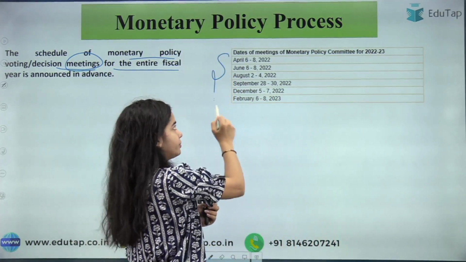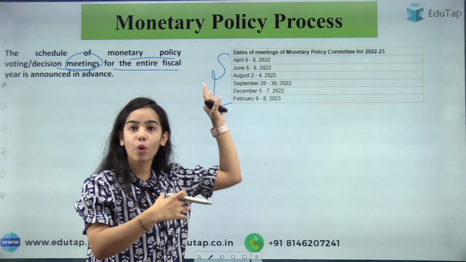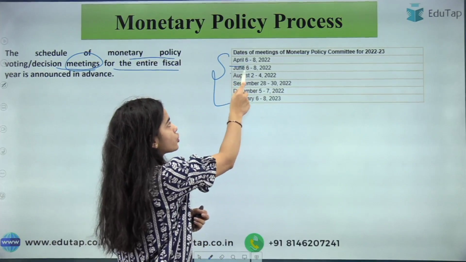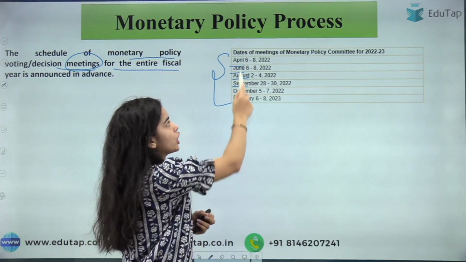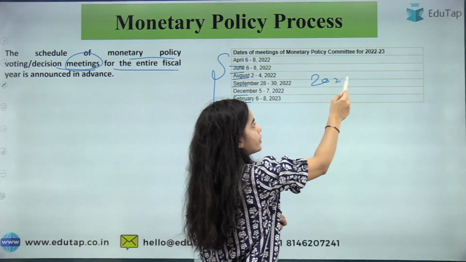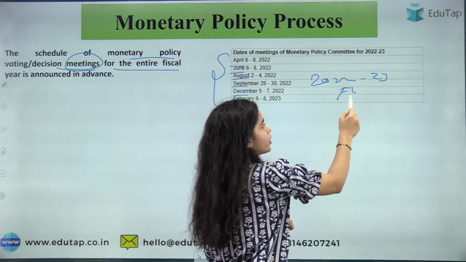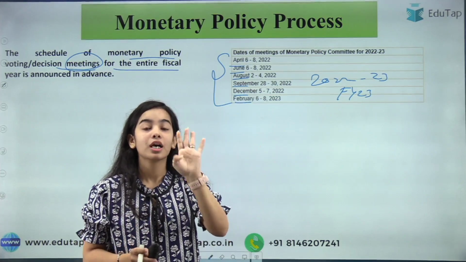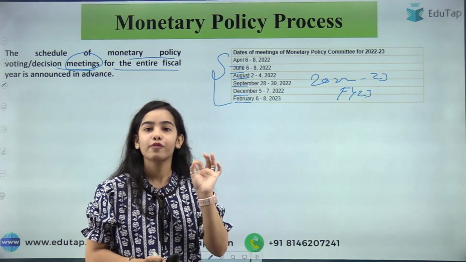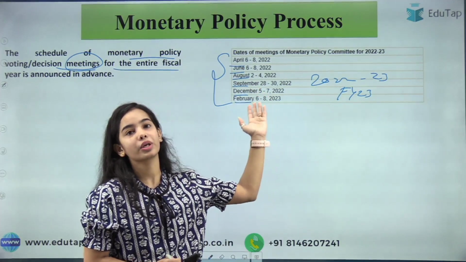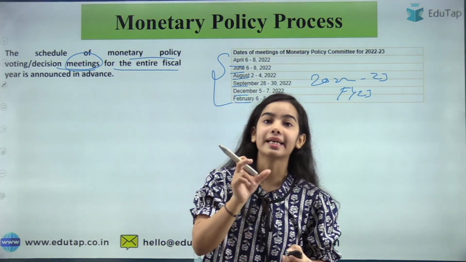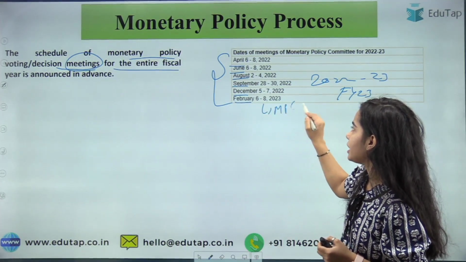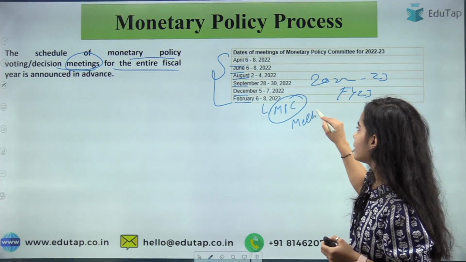This is the whole schedule that has been provided by the Monetary Policy Committee: April, June, August, September, December, February. This is for the fiscal year 2022-23. At least 4 times the meeting should be held; above that it can be 6. So the meetings are held bi-monthly by the Monetary Policy Committee.